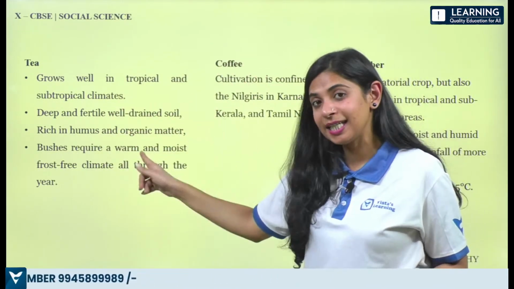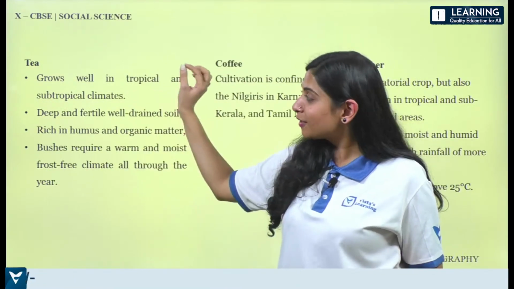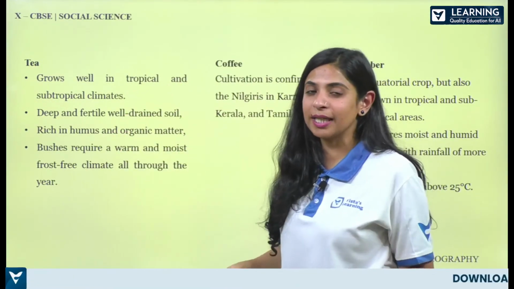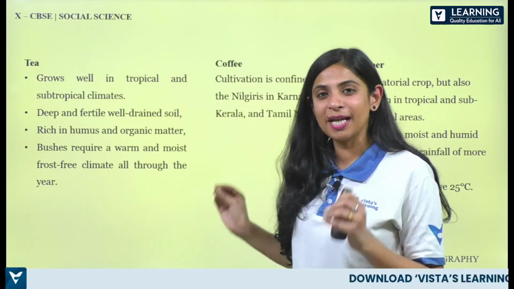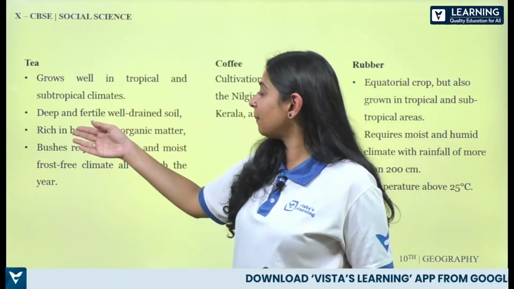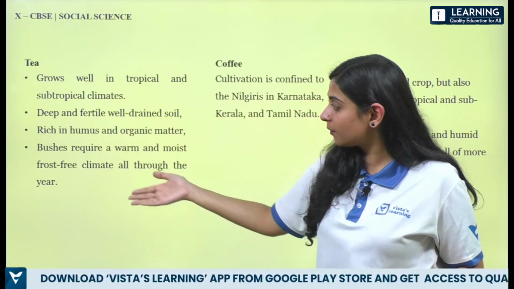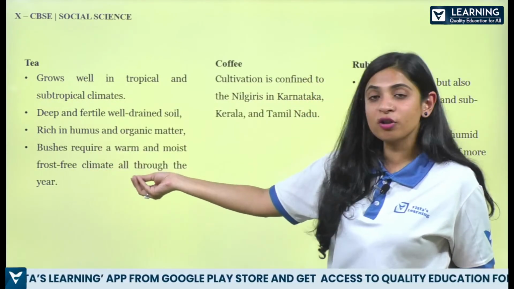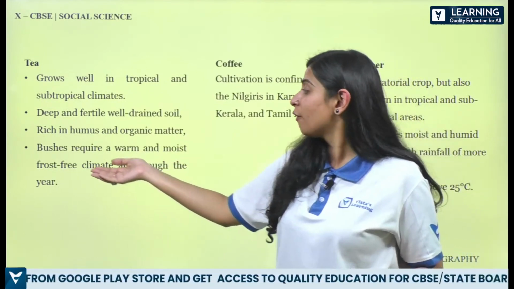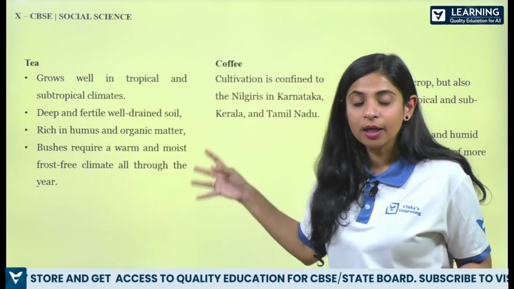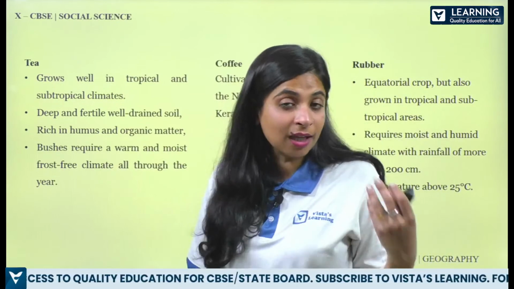Now see, just see these points which I've marked for you. Just take a screenshot, watch this video again and again. Please remember these points, it will help you frame your answer. So deep and fertile, well-drained soil, it is rich in humus and organic matter. Then the bushes require a warm and moist, frost-free climate all through the year in order to grow the tea, like Darjeeling and all these places are growing tea.